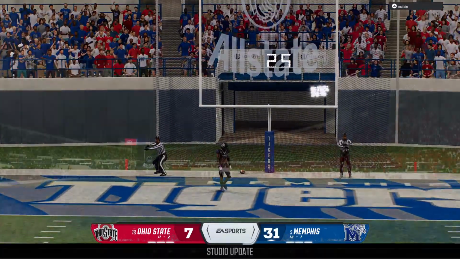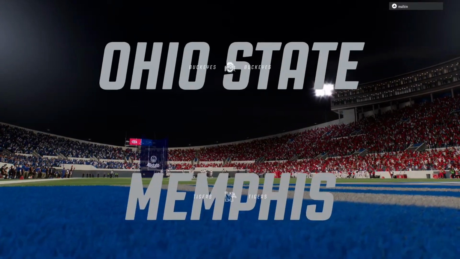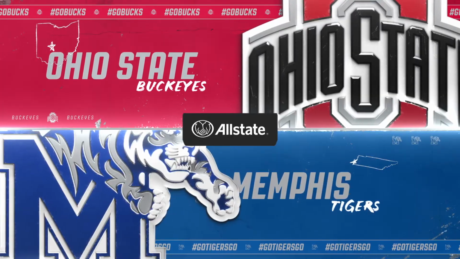Oh, and he missed it. The kick is no good. And it's still a 24-point margin after the miss. And that will do it for the first half here.